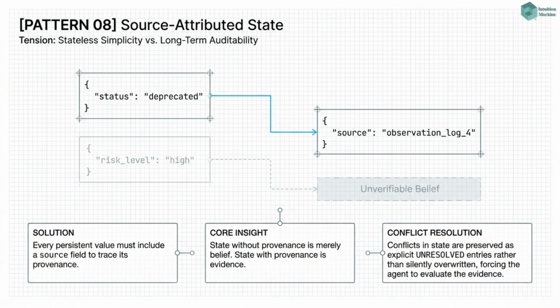Pattern 8. Source attributed state. Every value in a persistent state structure carries a source field identifying where it came from, the specific document, chapter, step, or observation that produced it. Conflicts are preserved as explicit unresolved entries rather than overwritten.